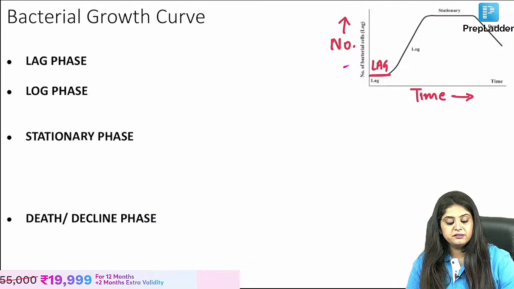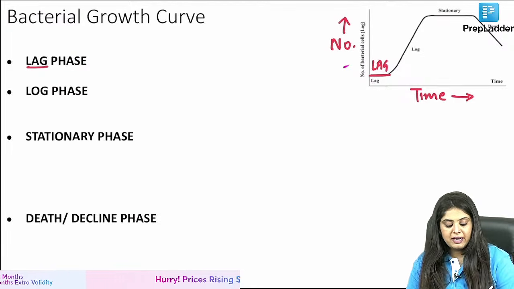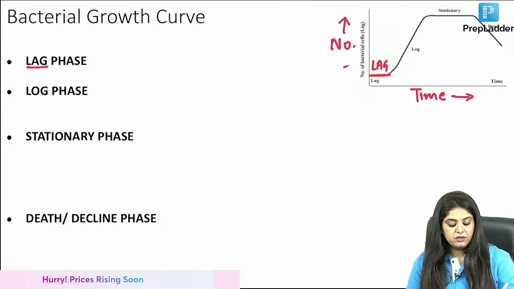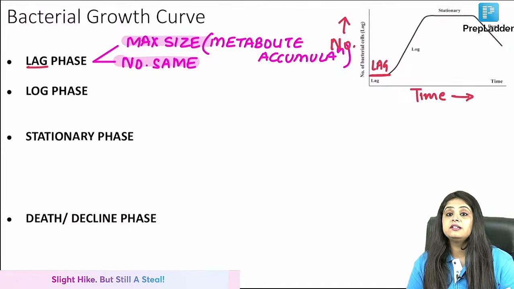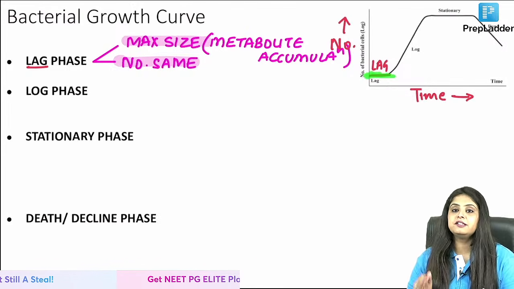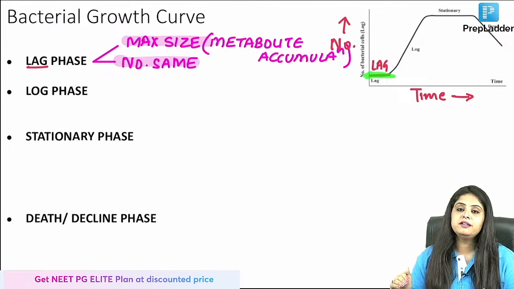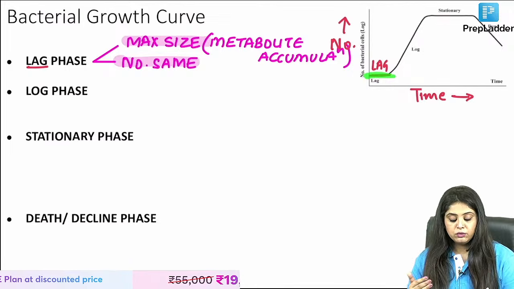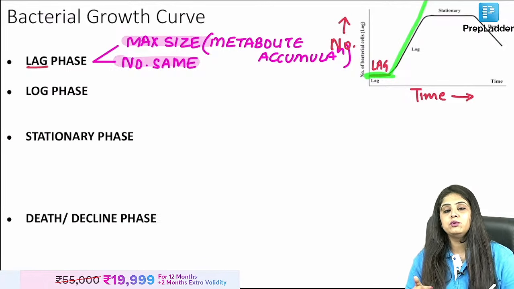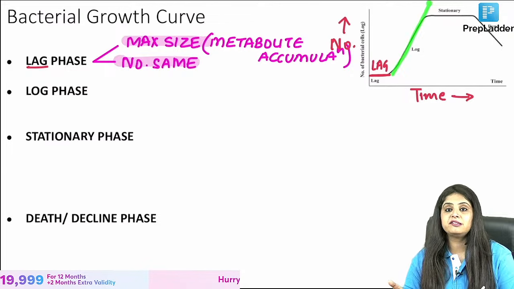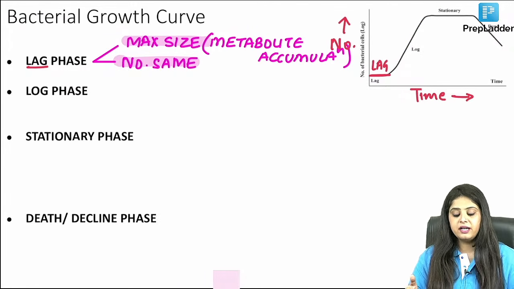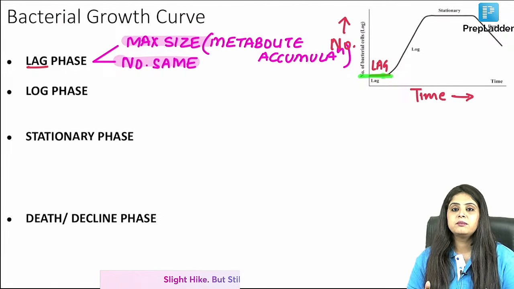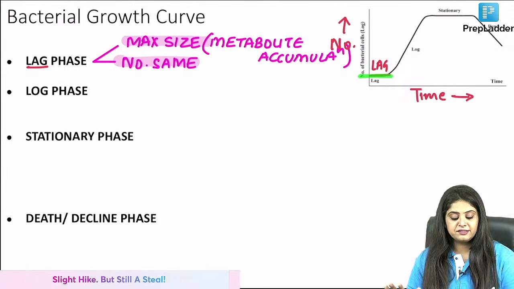So lag phase means that the number of bacteria is increasing? No, the number of bacteria is remaining the same. What is increasing is the size. Basically the bacteria is sitting at one place, eating food, going fat, because the bacteria knows that from tomorrow I have to work. If you know that from tomorrow my internship is starting, my residency is starting, they will make me work 36 hours, so today let me sit at one place, sleep, eat, chill, relax, and that is what the bacteria is doing.